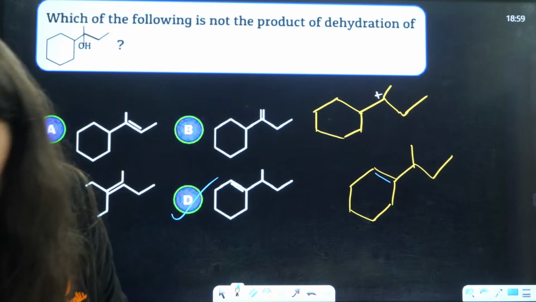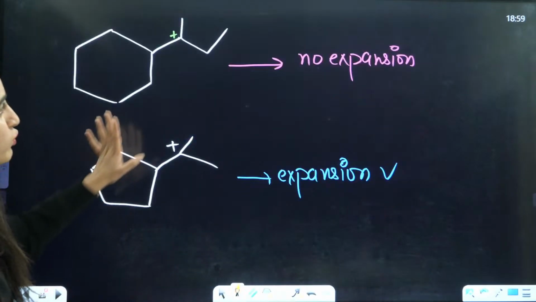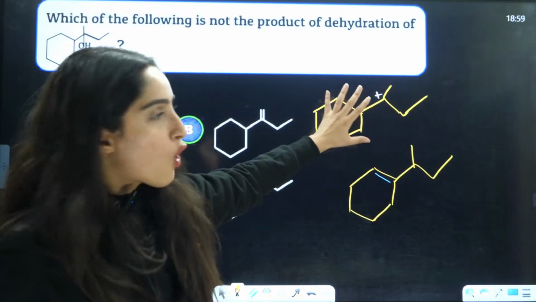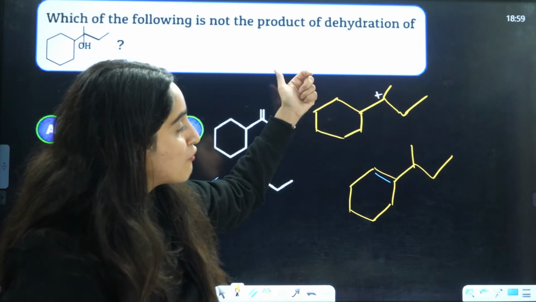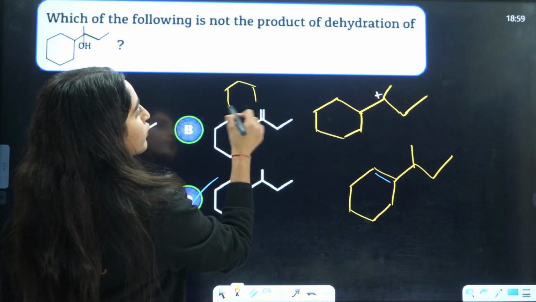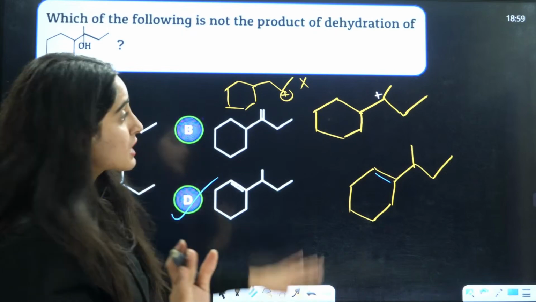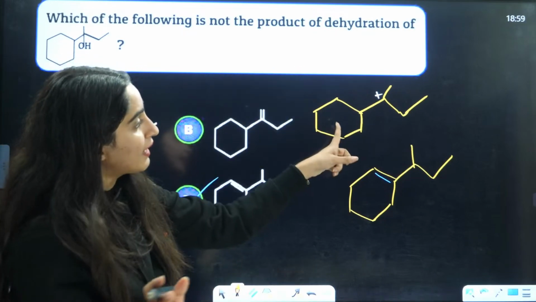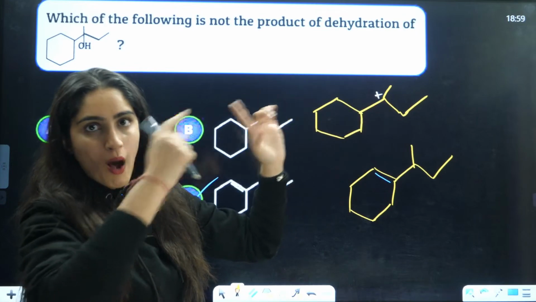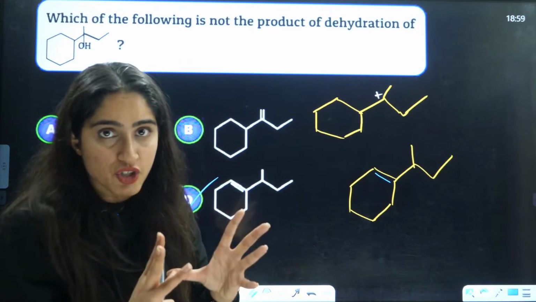That's what I'm telling you, that D will be the answer. First you have to look for two things here. If you have this kind of situation where it's not a ring and you have the carbocation over here, then nothing will happen. But if you have the ring and the carbocation is just one carbon away from the ring, then you have to think about ring expansion.